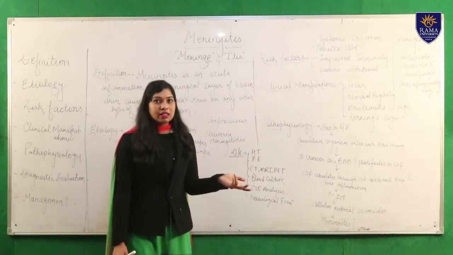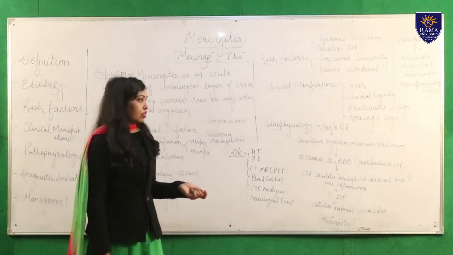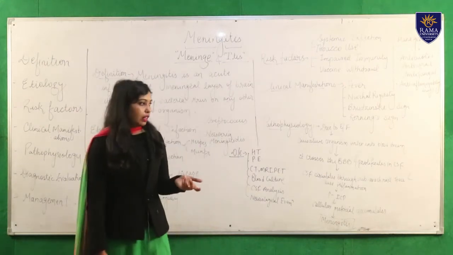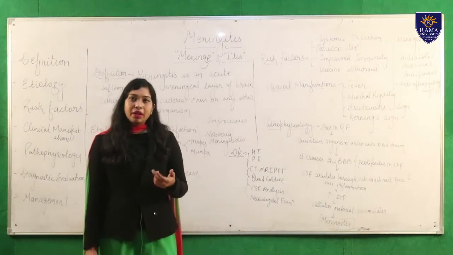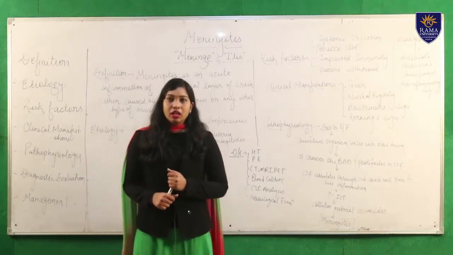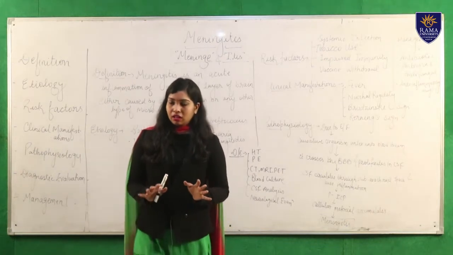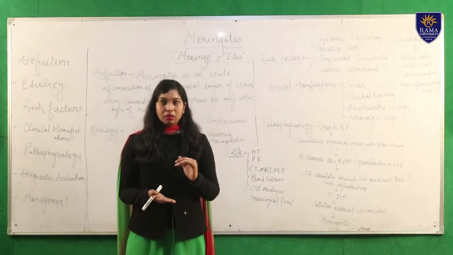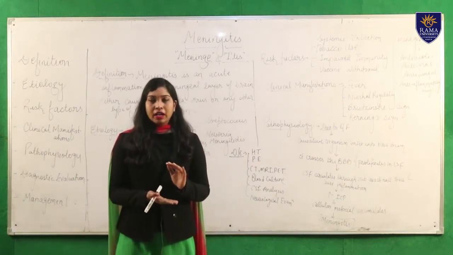What is Kernig sign? Kernig sign is a resistance to passive extension of the knee with the hip flexed. So how will you find the Kernig sign is positive? You will lie the patient in a supine position and put your hand below the leg. And what do you have to do?